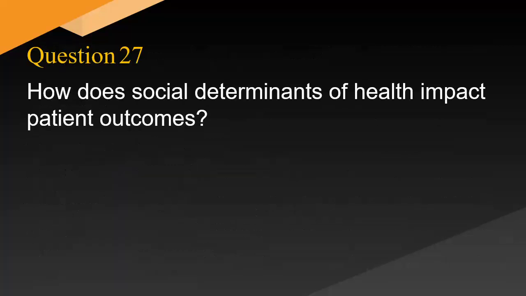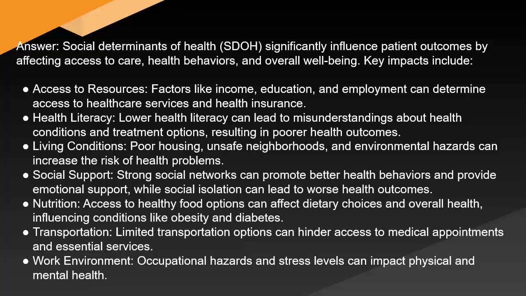How do social determinants of health impact patient outcomes? Answer. Social determinants of health (SDOH) significantly influence patient outcomes by affecting access to care, health behaviors, and overall well-being. Key impacts include access to resources. Factors like income, education, and employment can determine access to healthcare services and health insurance. Health literacy. Lower health literacy can lead to misunderstandings about health conditions and treatment options, resulting in poorer health outcomes.